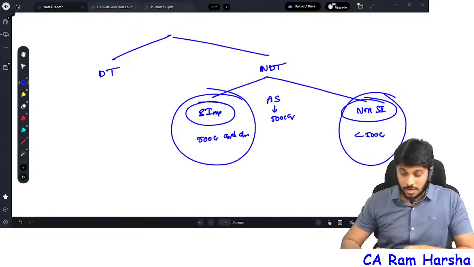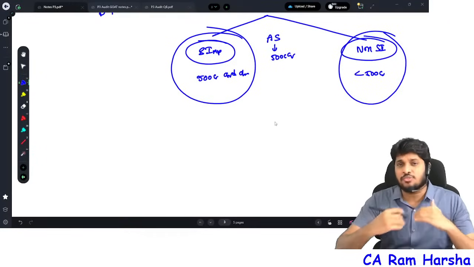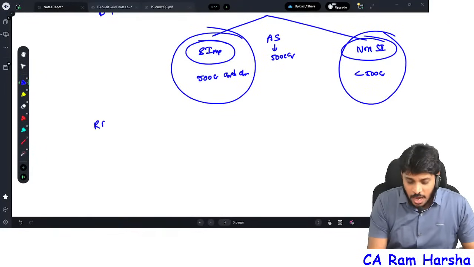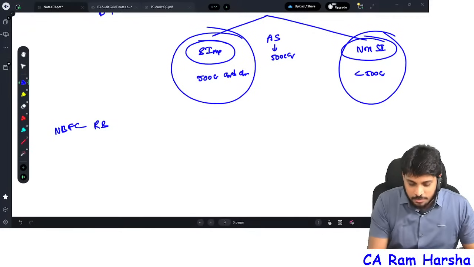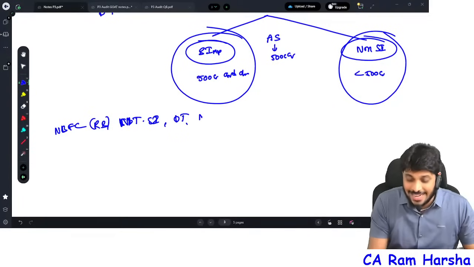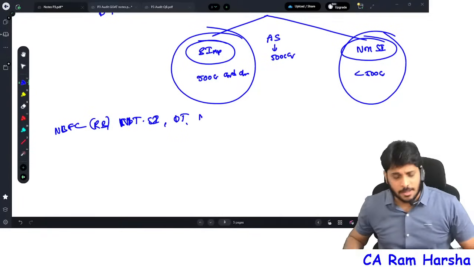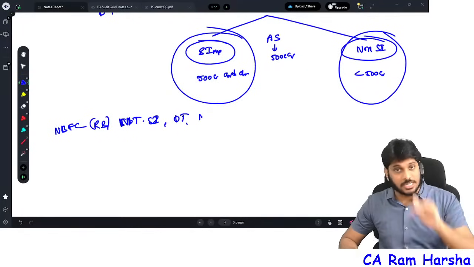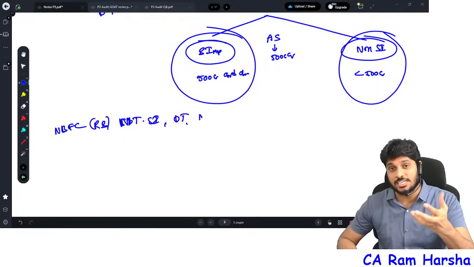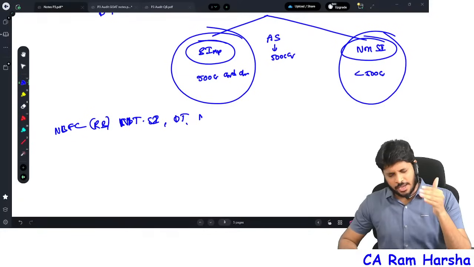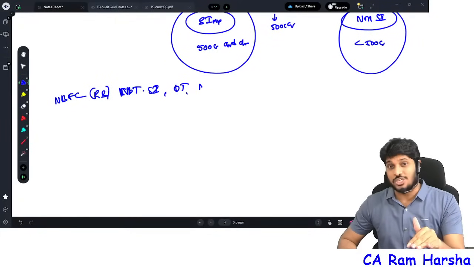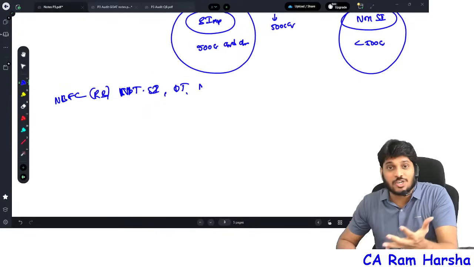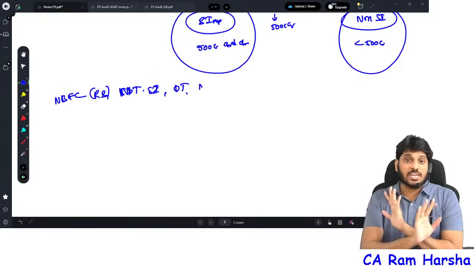Getting it? Earlier, RBI had given so many notifications. What notifications? NBFC Reserve Bank non-deposit taking systematically important, deposit taking guidelines or regulations. Same way, NBFC Reserve Bank deposit taking regulations, directions. Actually, they're called directions. NBFC auditors report directions, like that multiple directions were there in our book once upon a time. Now they removed all that.